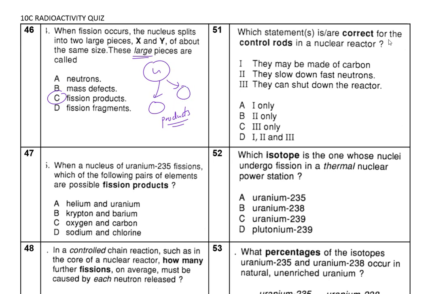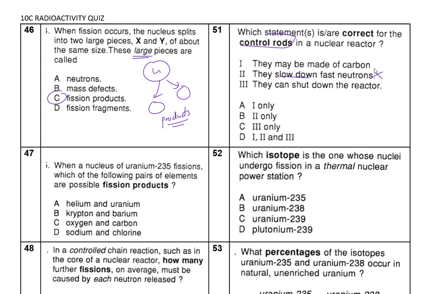Now, which one is correct about the control rods? Now, the control rods do what? They slow down fast moving electrons? No. So this is what slows down fast moving electrons? This is the role of the moderator. Now, they're made of carbon.